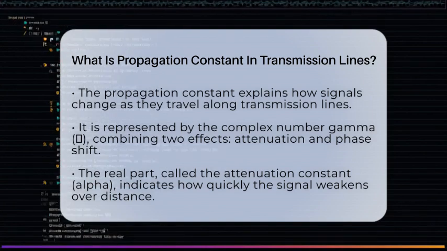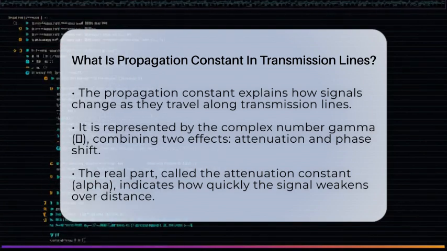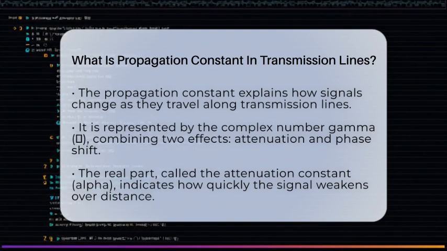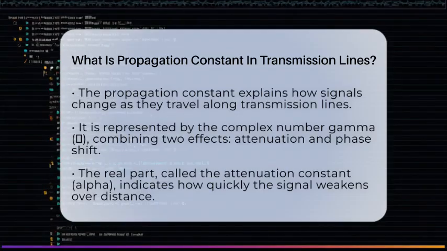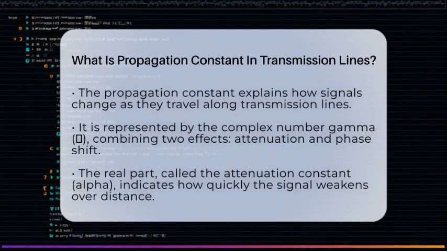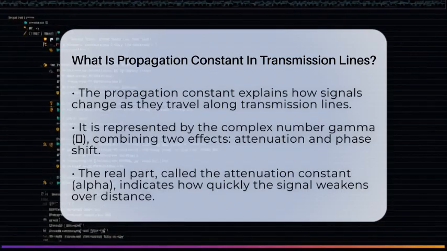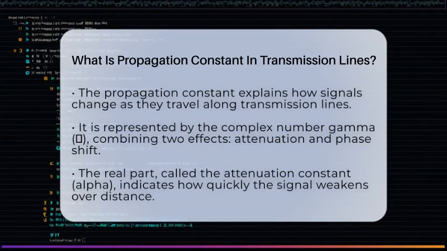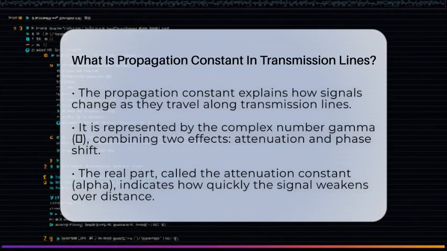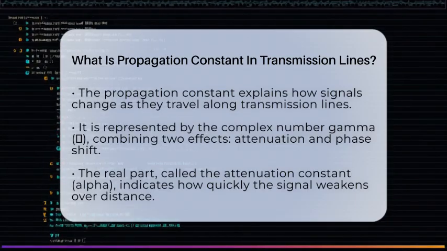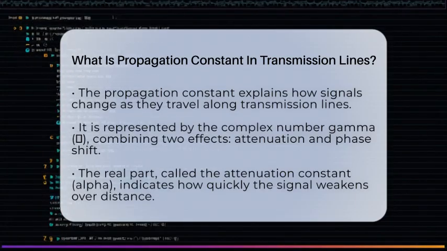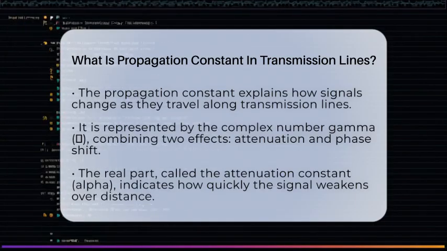The propagation constant is a number that tells us how an electromagnetic wave changes as it moves through a transmission line. It combines two key effects: how much the signal gets weaker and how its phase shifts. This number is written as gamma, and it's a complex number. Think of it as having two parts, one real and one imaginary.